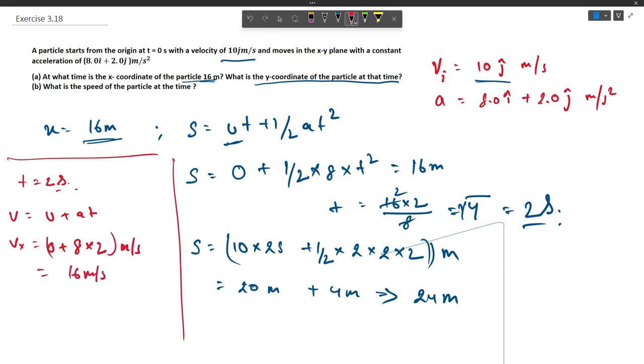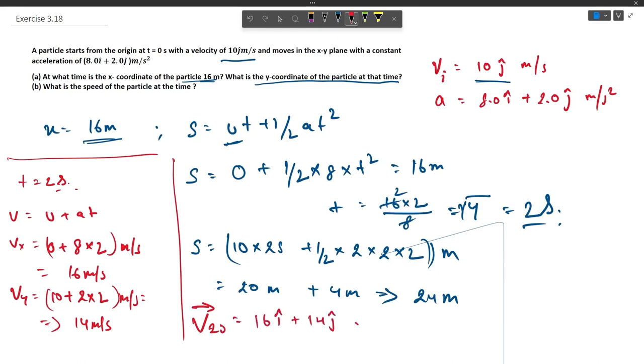Vx, that is the x component, and Vy similarly is going to be 10 plus 2 multiplied by 2, or 14 meter per second. Now the velocity vector at 2 seconds is going to be 16 i cap plus 14 j cap.